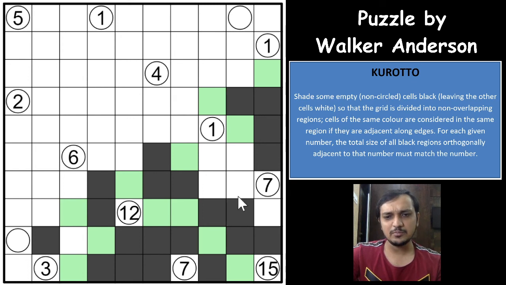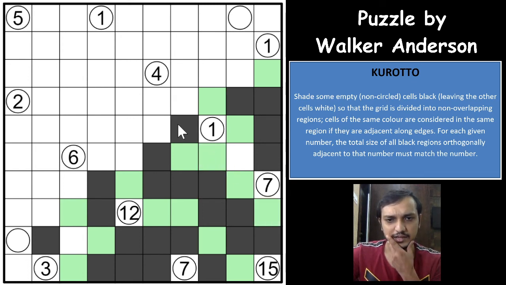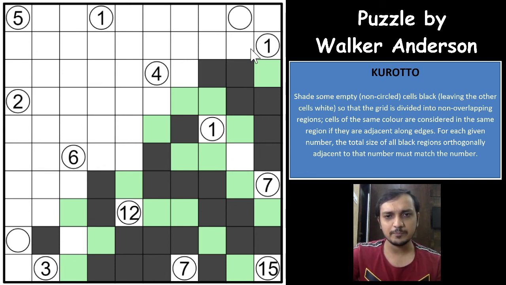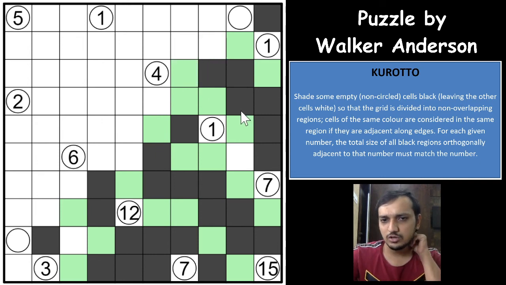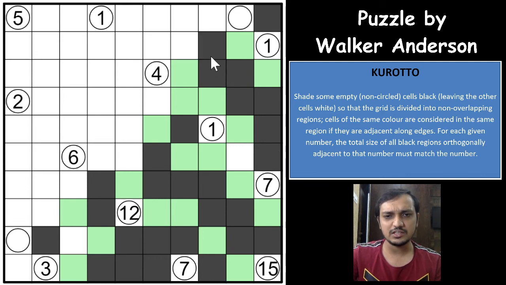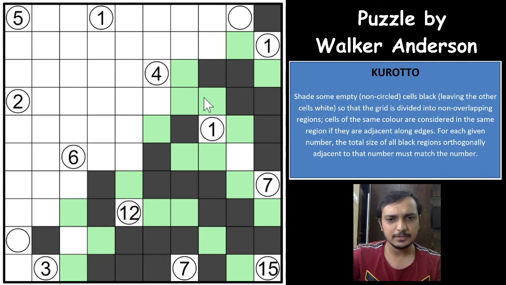And the 15 can be made only one way now, right? And this would have to be 1 now again. So for the 7 now, you'll have at least one shaded cell here, you can have one shaded cell here, so the other 6 would have to be this way, right? And this won't touch the 4. So we are not sure if this is the 6th shaded cell or the 7th. If it is the 6th, the 7th would have to be this, and if it is the 7th, then it can be here as well, right?